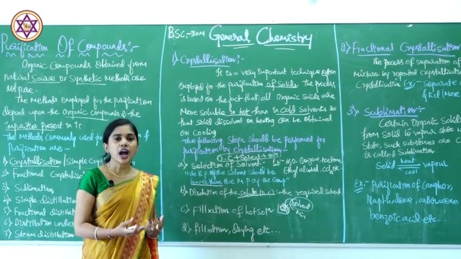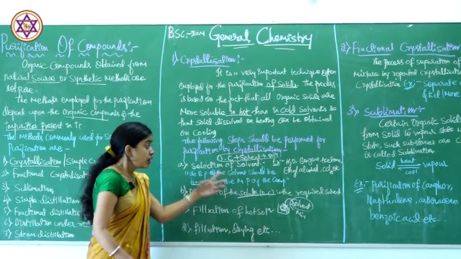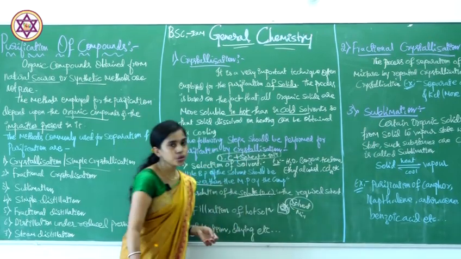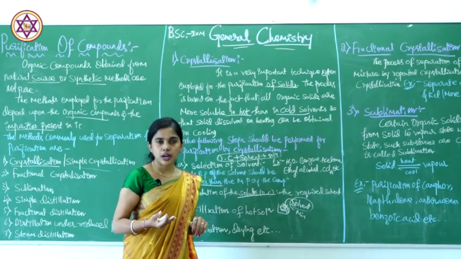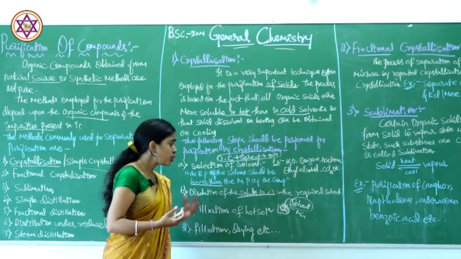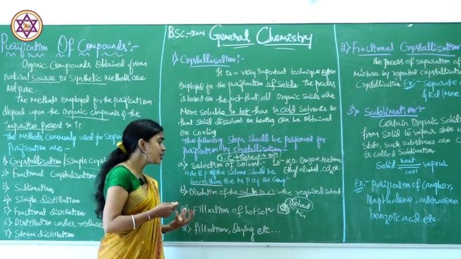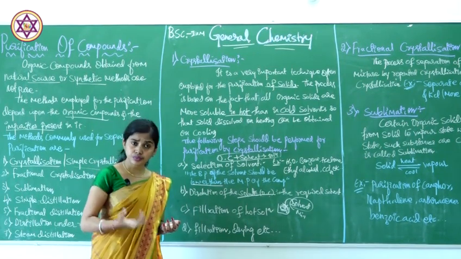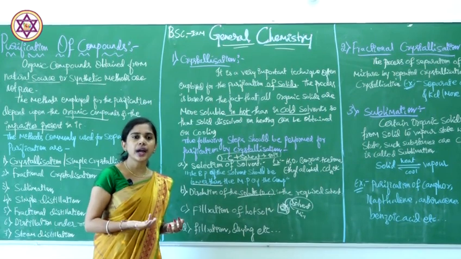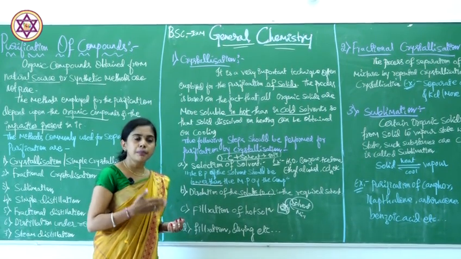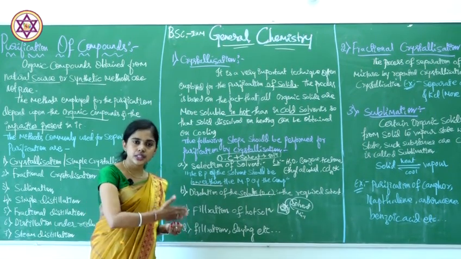This solution we have to filter, where depending on the solvent we are going to use a suitable heating method. We can use a wire gauze and directly heat the compound, or else we use an oil bath or sand bath, or even a water bath, depending on what kind of solvent and solute is there.